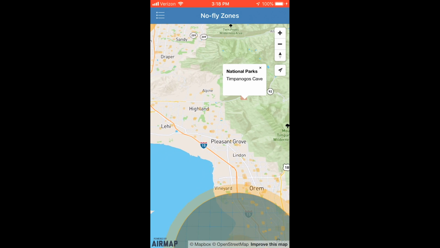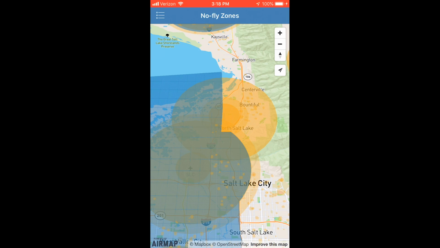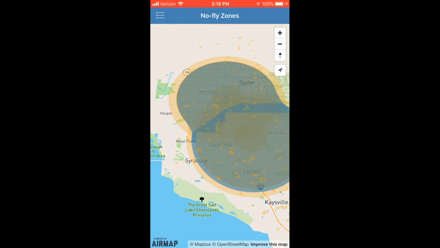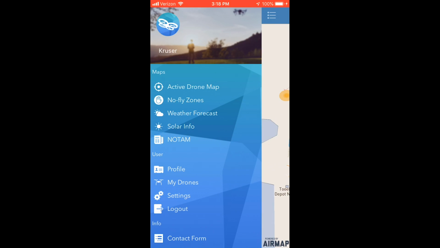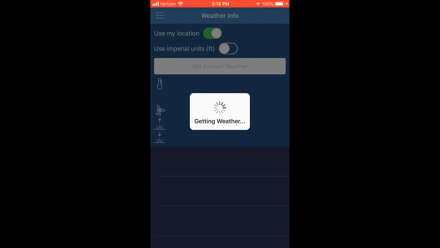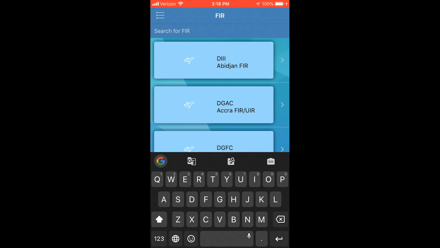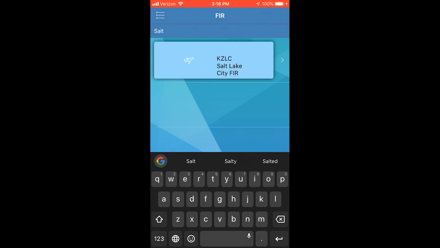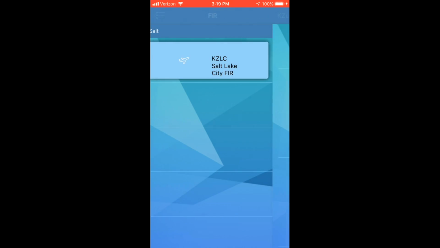Overall, I like how you can move around, scroll around, tap on different parts of the map, and you can see restricted flight zones that are all over where you're at in your state or throughout the United States, which makes it very nice. I also appreciate that it has weather information. It has a forecast that goes out a week, and then on top of that, if you go to NOTAM, you can look up your airport and see if they have any information here. However, I don't think this feature actually works. I've tried searching a couple different airports and I always get that same error with each one.